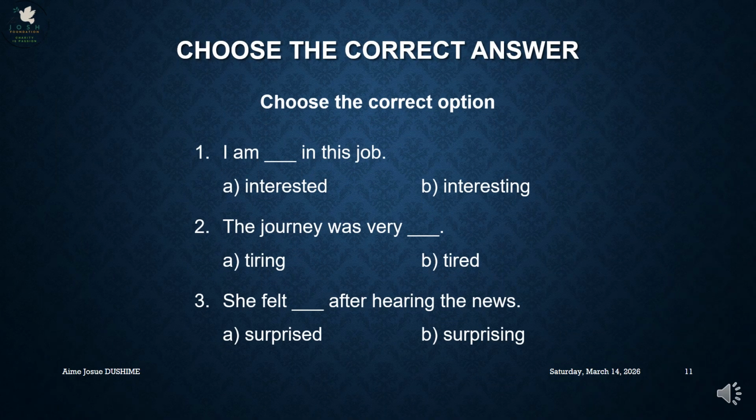You're going to choose the correct answer. I am dash dash in this job. The journey was very dash dash. She felt dash dash after hearing the news.